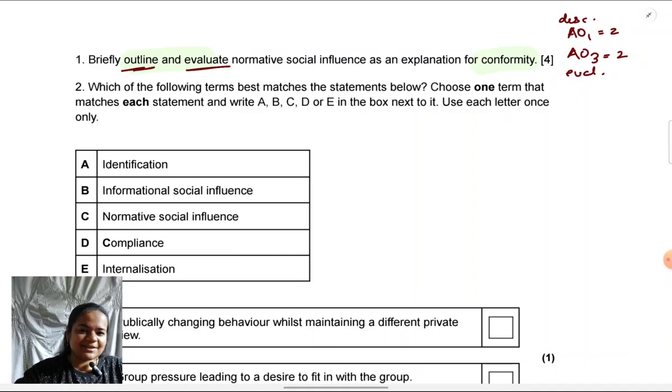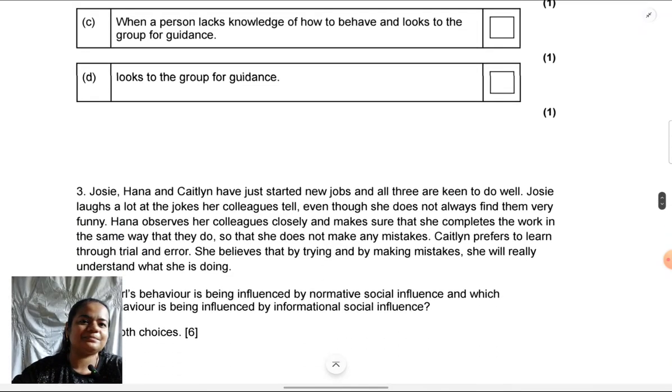It all seems abstract, so let's actually write an answer. I'll write it with you and we'll see what this means in terms of writing the answer. Okay, so we've checked out the command term, we have checked out the assessment objectives, and then we are writing the answer. Keep that in mind. You have to take the correct approach to writing answers. Just knowing I know a lot, I've written a lot, that is not going to get you marks.